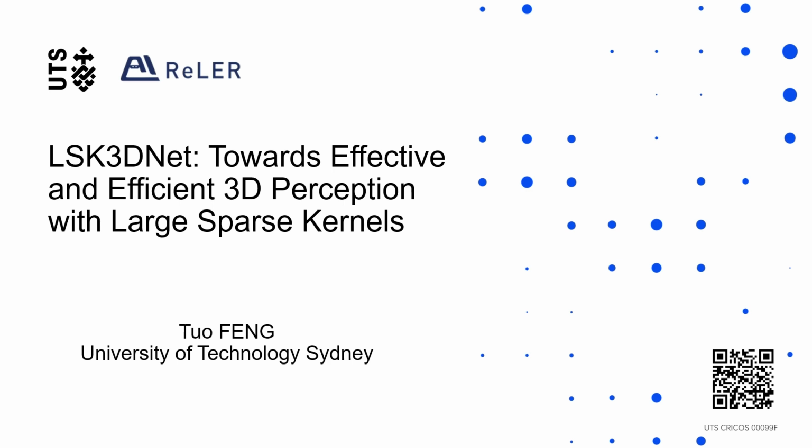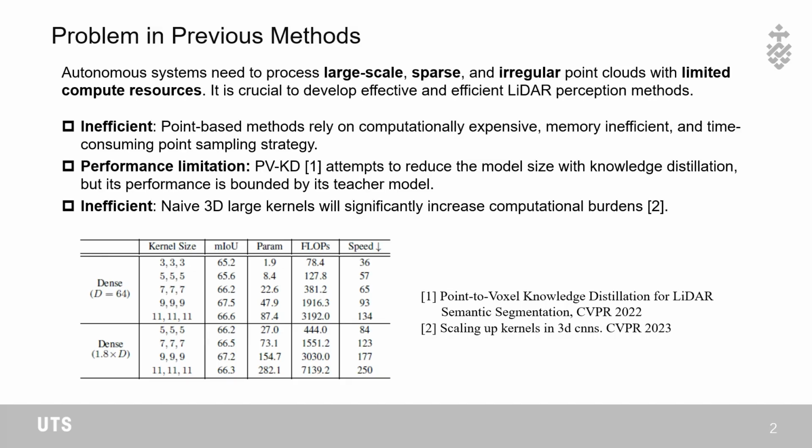Let's begin with the introduction. Autonomous systems need to process large-scale, sparse, and irregular point clouds with limited computational resources. Therefore, it is crucial to develop effective and efficient LiDAR perception methods. Existing 3D methods can be inefficient or have performance limitations due to various reasons.